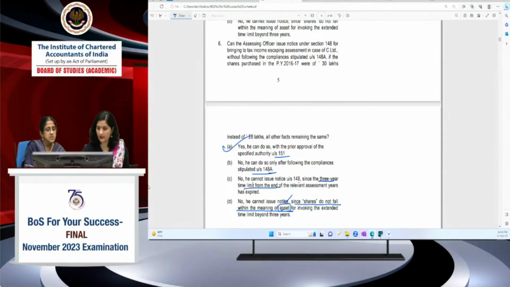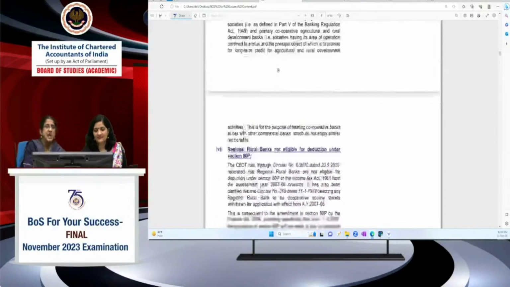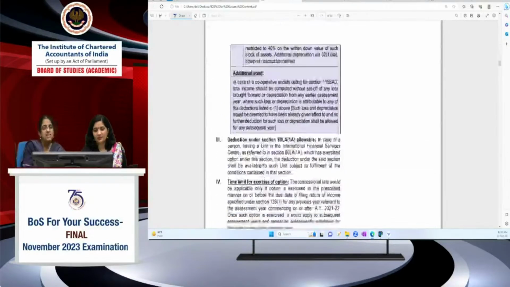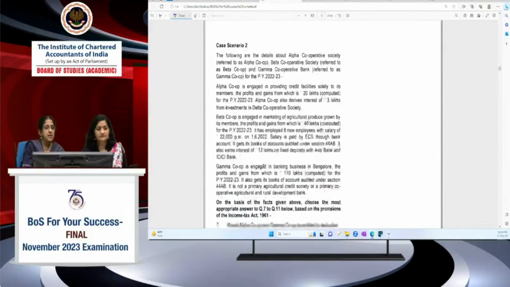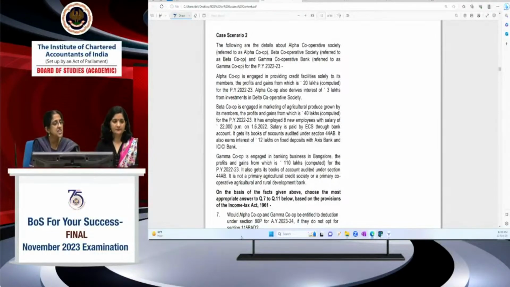Now we are going to take another case scenario. Any doubts, students? Because it's actually a combination of income tax authorities and assessment procedure. Any doubts you can ask us, we will explain to you. We want it to be more participative. It would be good if you all participate and give your answers. Viraj Desai, I think you understood everything. Not only him, all the other students also. Okay, now let's go to the second case scenario.